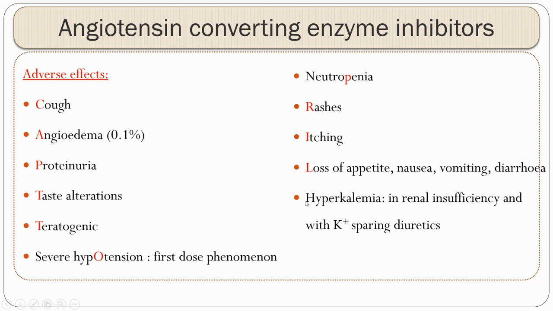Because of its ability to cause hyperkalemia, these ACE inhibitors are contraindicated in renal insufficiency, as well as they should not be given in combination with potassium sparing diuretics.